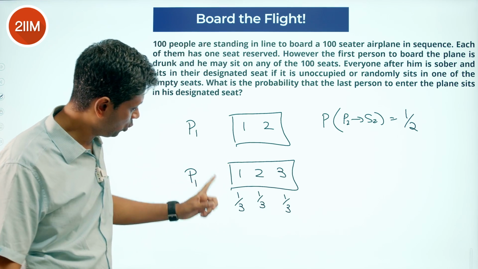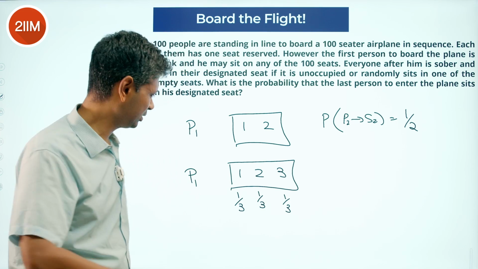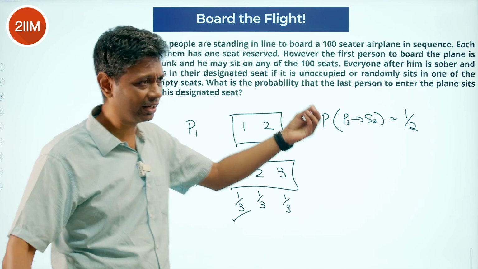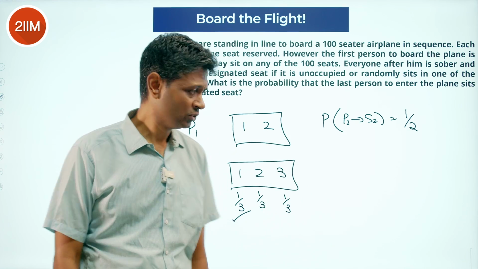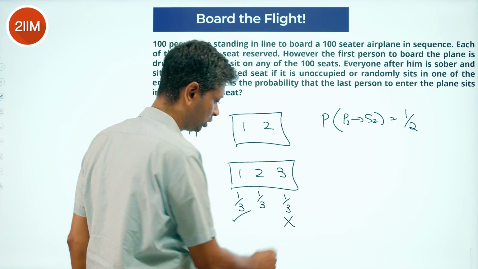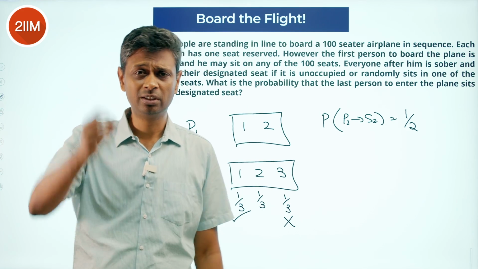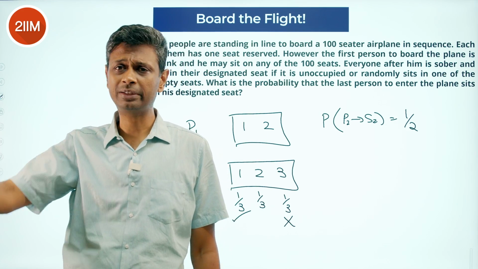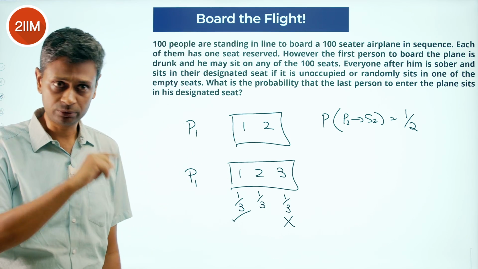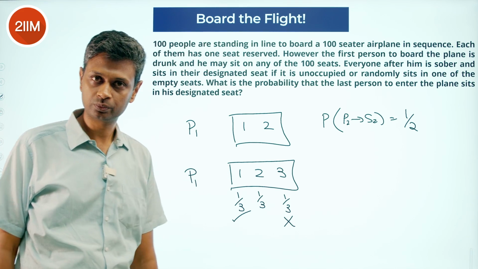Now, if person 1 goes into seat 1, brilliant, success. That means the last person gets his seat. Done. If person 1 goes to seat 3, end of story, the last person cannot get his seat. Why? Because that seat is already taken. The drunk guy has straight away gone and sat on my seat, end of story. Done. The complication comes when person 1 sits in seat 2.